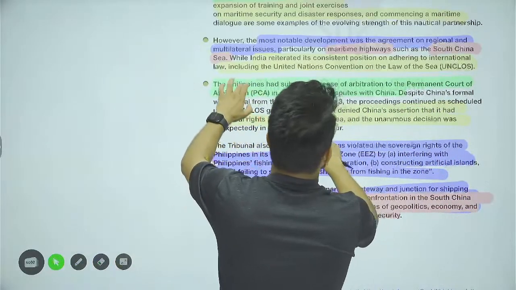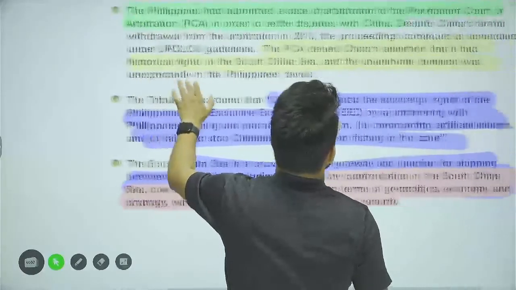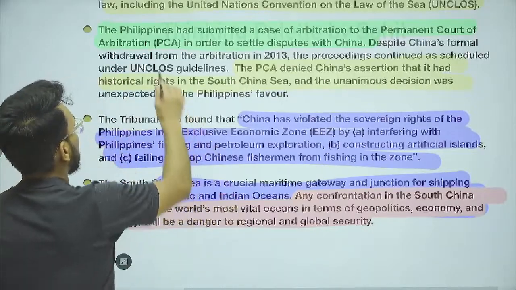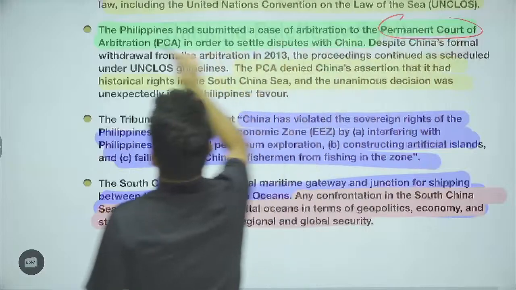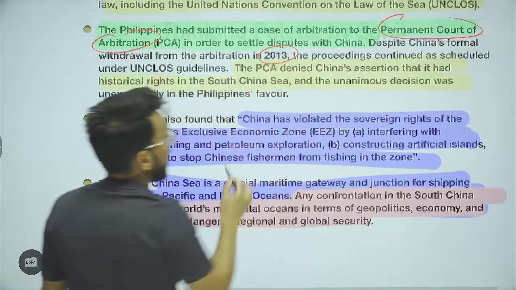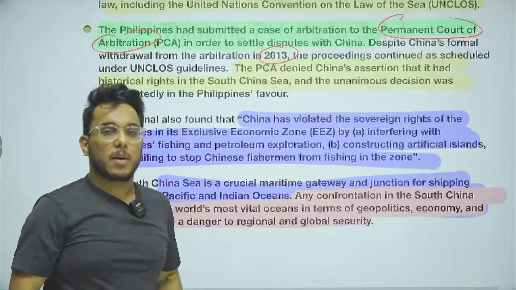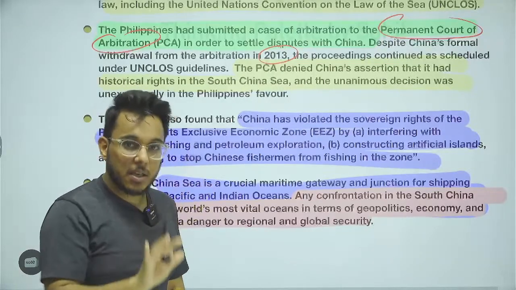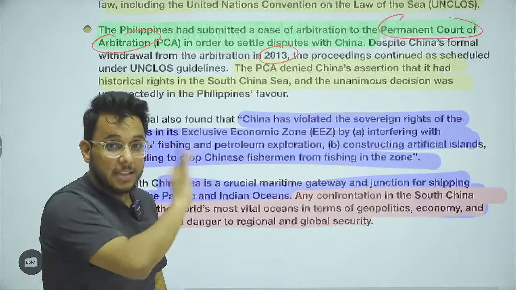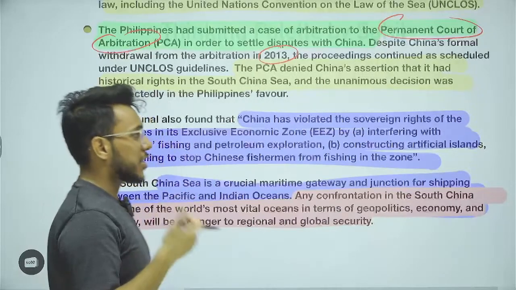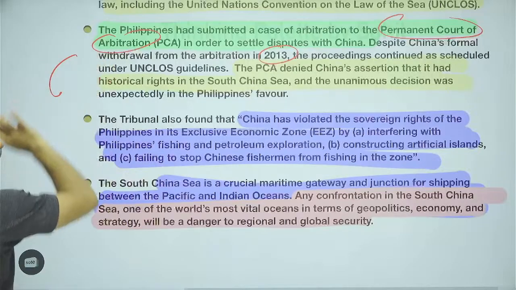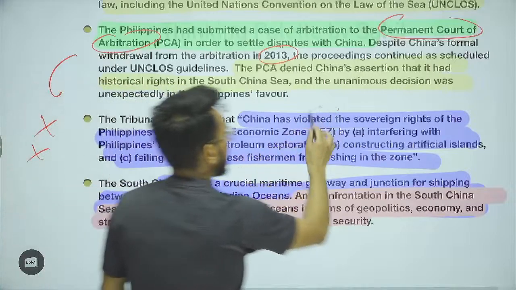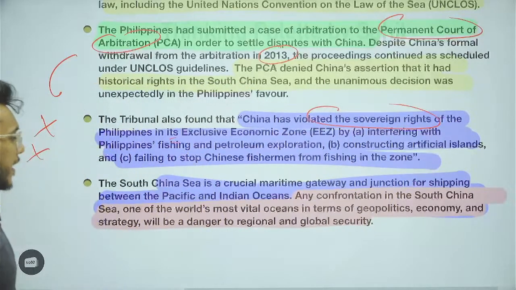Now guys, further moving on in this direction. As we talk about the Philippines and China's South China Sea dispute, this dispute has already been taken up in the Permanent Court of Arbitration, Hague. In 2013, this matter reached the Permanent Court of Arbitration in Hague. And the PCA has said that the Philippines' claim is just. The Philippines' claim is right in this particular region and it should be given by China. But China has withdrawn from this, China doesn't follow that. The tribunal also found that China has violated the sovereign rights of the Philippines. But China is not listening.